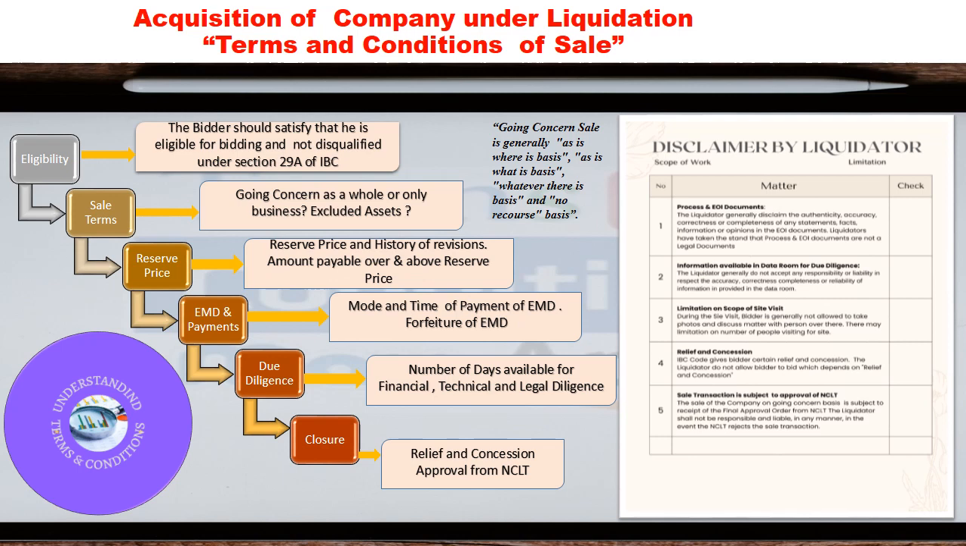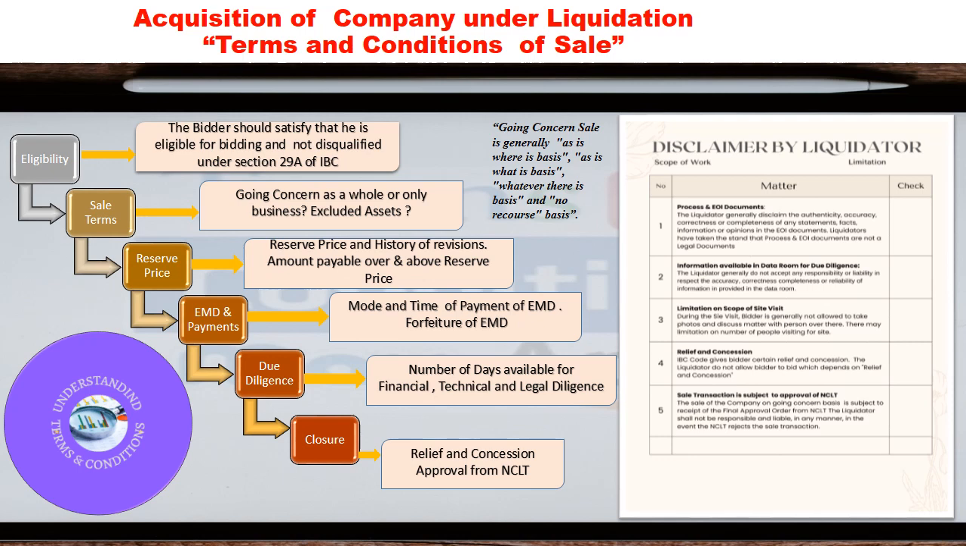The bidder should examine whether the going concern sale is for the company as a whole or only for certain businesses of the company. The bidder should find out what assets are not included in the sale. Reserve price: the bidder should examine the history of revisions in the reserve price. The bidder should also see whether any amount is payable over and above the reserve price.